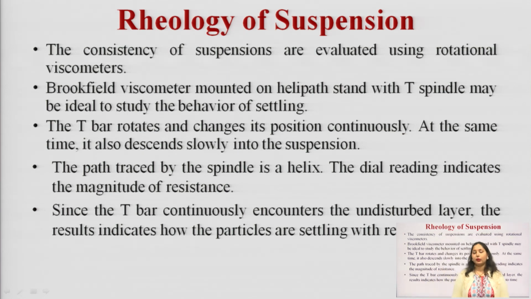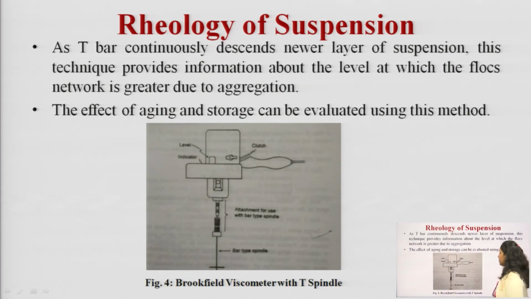So, we can study the rheologic properties of the suspension by using a rotational viscometer. For the suspension we can use the Brookfield viscometer. This is your Brookfield viscometer.